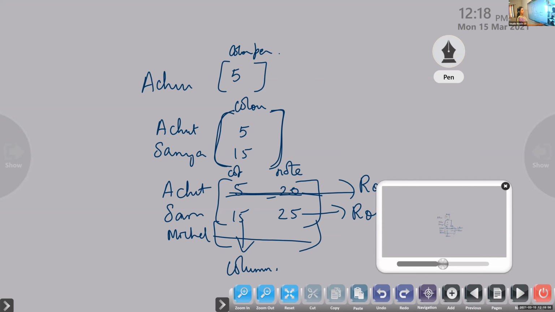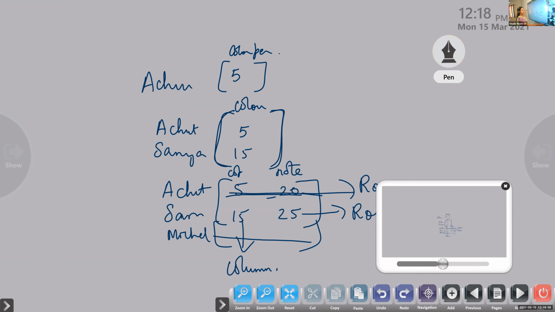So now look, how many rows are there? The same data only we are representing, but the number of rows and columns are changed. Earlier we had 3 rows and 2 columns. Now look at here. Here we have only 2 rows and how many columns? 3 columns. We have only 3 columns.